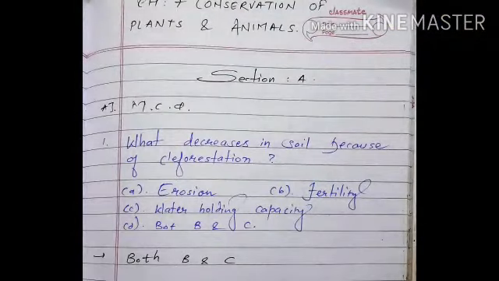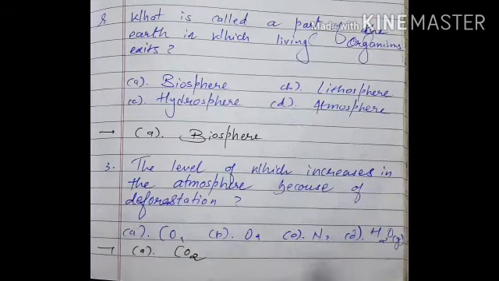So let's get started. Starting with section A, first MCQ. First is what decreases in soil because of deforestation. Here are 4 options, and the answer is both B and C: fertility and water holding capacity. Second one is what is called a part of the earth in which living organisms exist. Here are 4 options and the answer is A, biosphere.